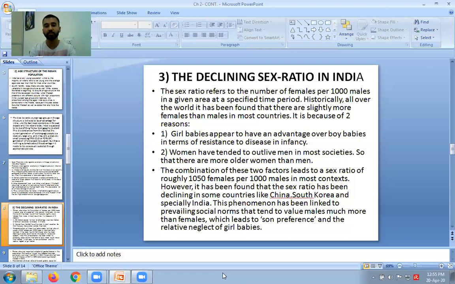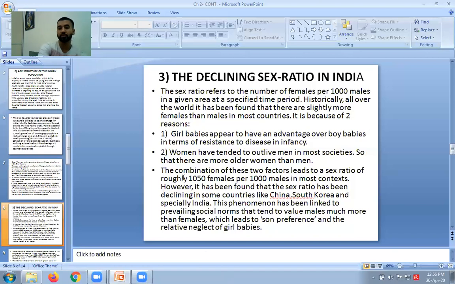And it has been proved that when we talk about the older generation, we have got more women than men. So because of these two reasons, first, resistance to disease, because of which girls are more in number, and second, elder women are more in number as compared to elder men, we have got numbers in favor of females, right? Okay, so then what is that?